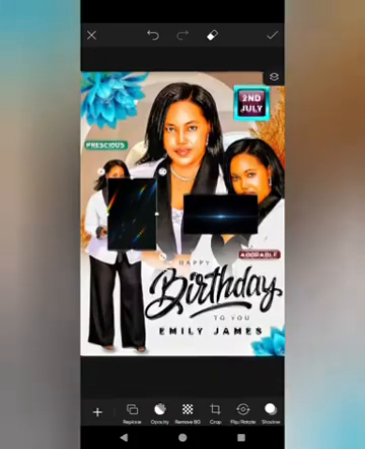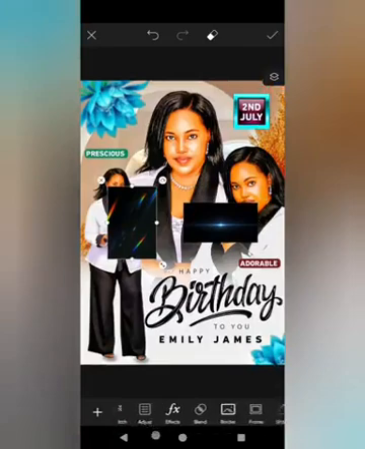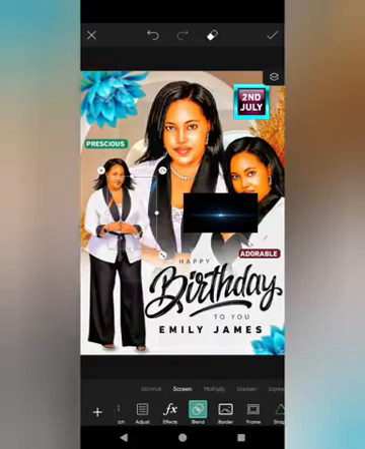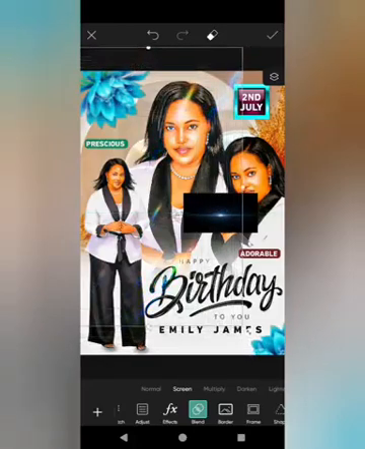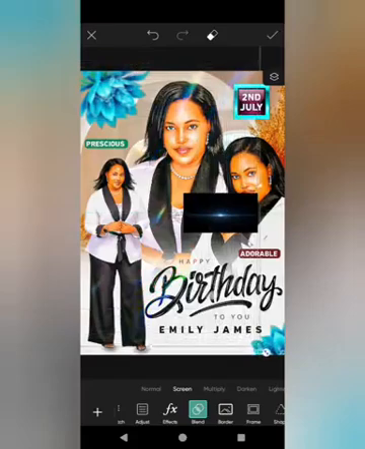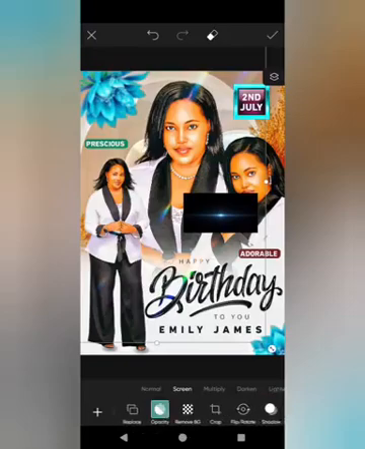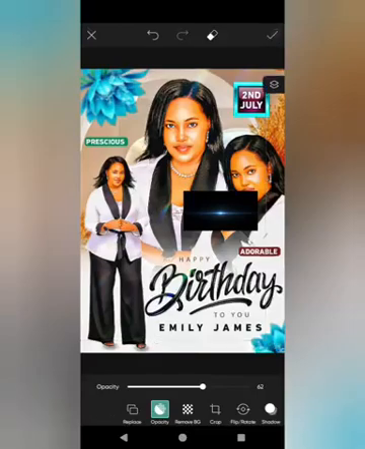So click on the first one, then just below, sweep to the right, and click on blend. So you're going to blend it to the screen. You see the background is gone. With the normal one, the background is gone. So just increase it like this. After increasing it, you place it there. Then shift to the left, you can reduce the opacity a bit. Then you mark it like that.